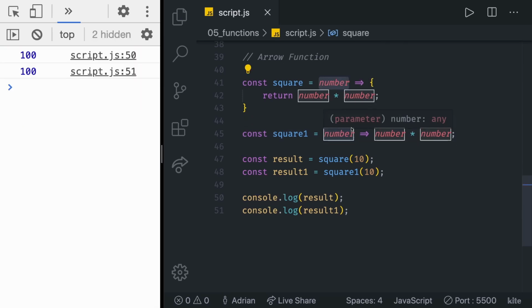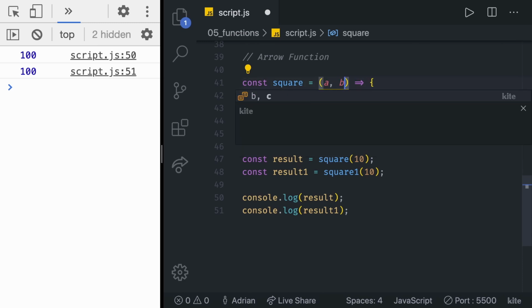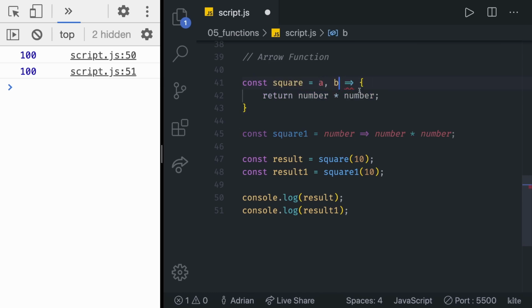Absolutely the same thing. But when you have two or more parameters, as in this case A and B, then you need to wrap them in a set of parentheses, because this right now, as you can see, is not going to work. I just wanted to let you know that because some people use this without parentheses. For me, I always like to leave parentheses even if there is only one parameter. It's just a personal preference.